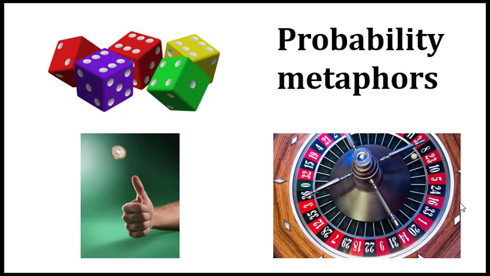But there is another view, the Bayesian view, that uses aspects of these metaphors, but I think they have another conception of probability that is not captured by these metaphors. So that's why I'm going to use a new metaphor to explain probabilities.